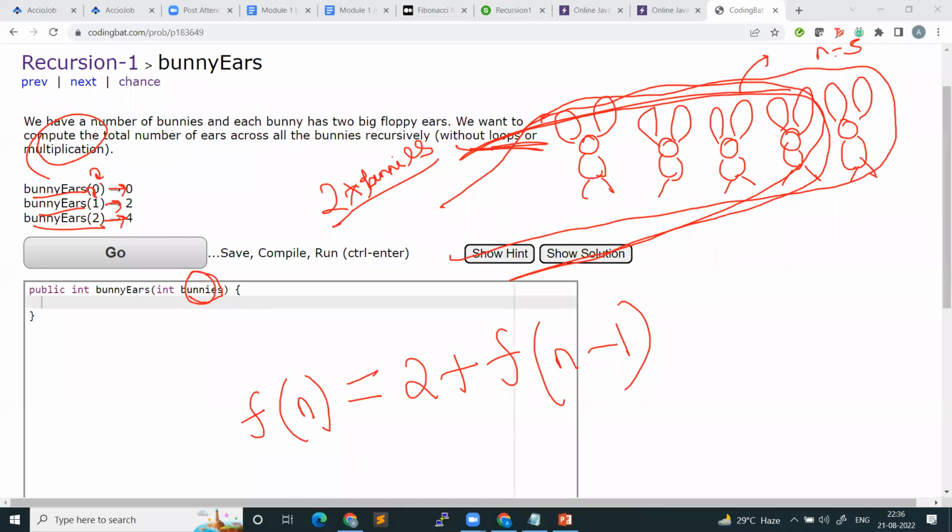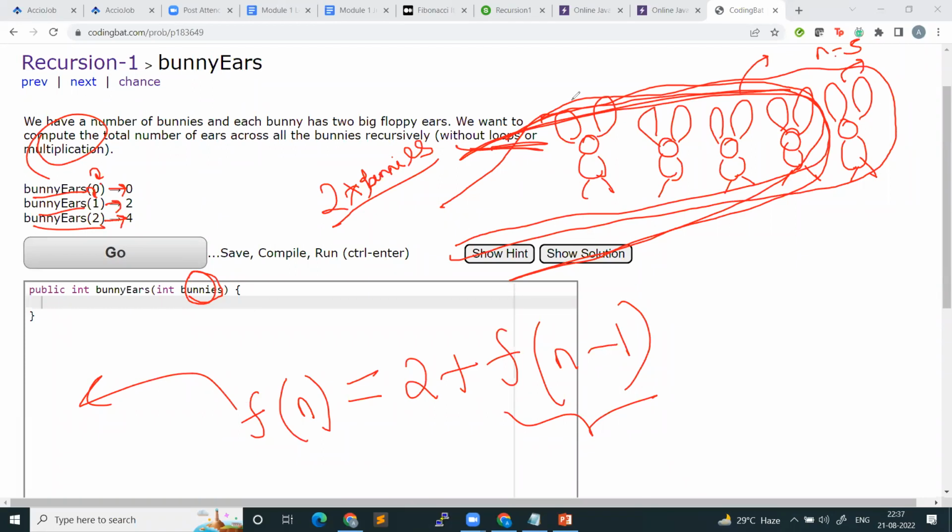So what do I say, boss? The nth bunny has 2 years, and then you find the total number of years n minus 1 bunnies have. So if I want to find the total number of years of 5 bunnies, I tell you, boss, tell me how many years 4 bunnies have. You get the answer as 8. Add 2 to the answer. That is the total number of years that 5 bunnies have. And return this answer to your caller.